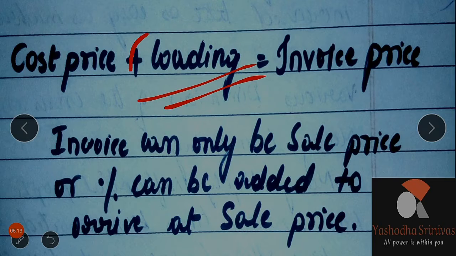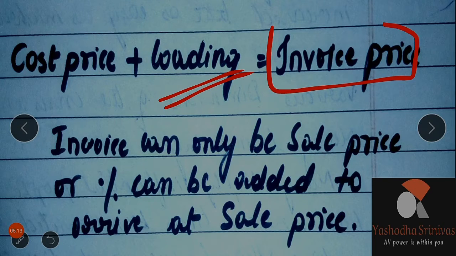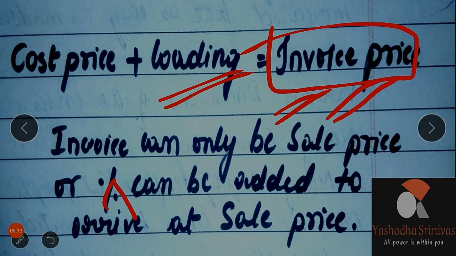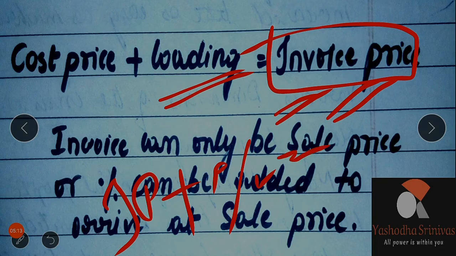So that type of thing which is added over the cost is nothing but loading. It is left to the consignee and the consigner. On the advice of the consigner, the consignee will perform. It is left to the consigner to sell the goods at invoice price, or on the invoice price they can add some percentage again and make it a selling price.